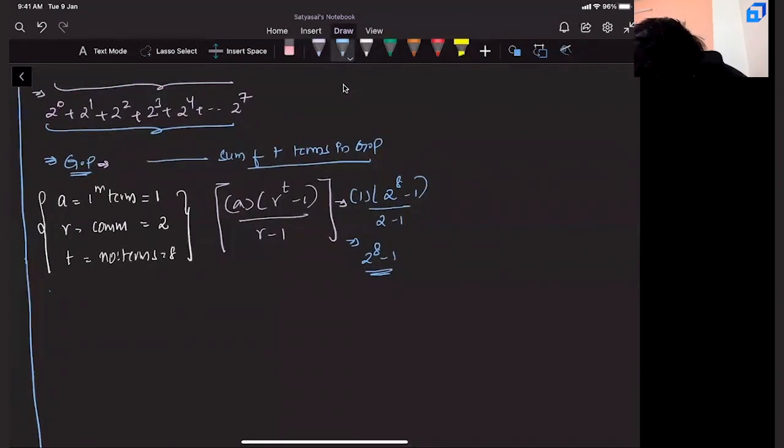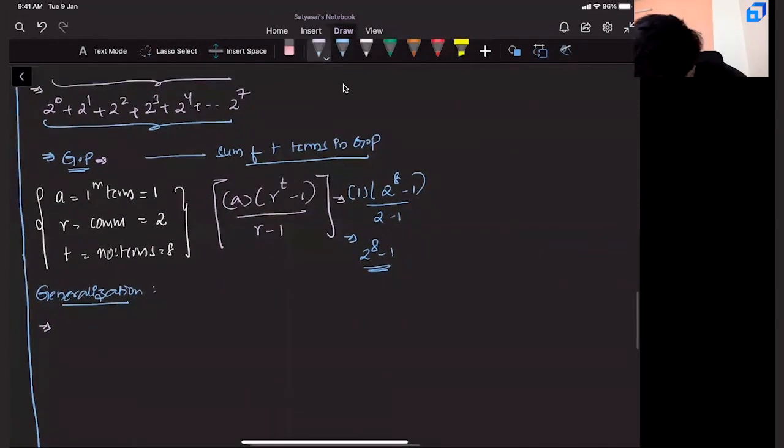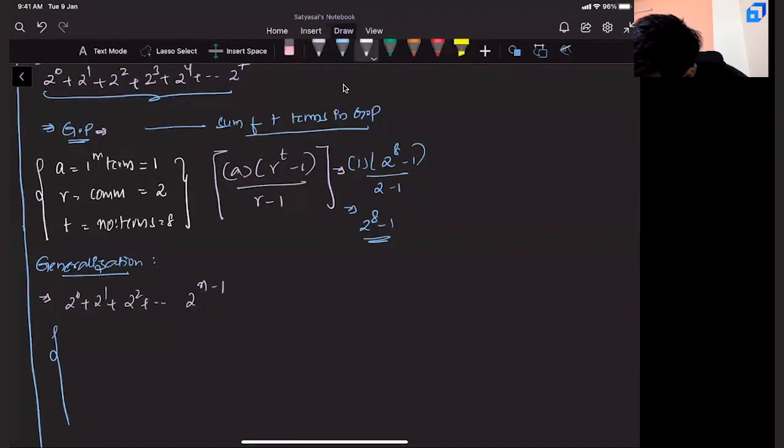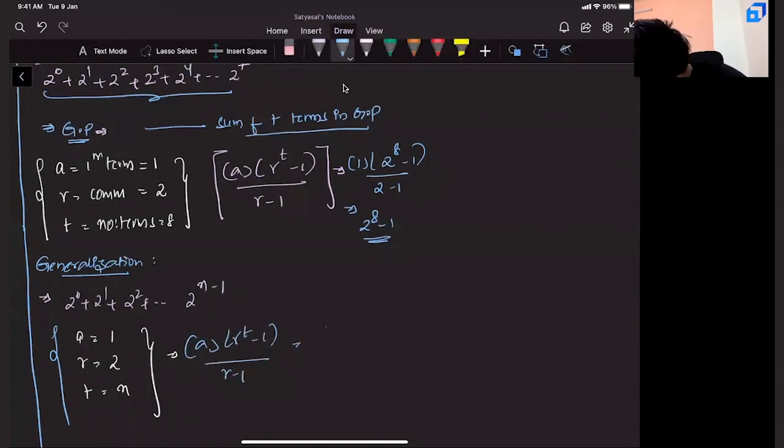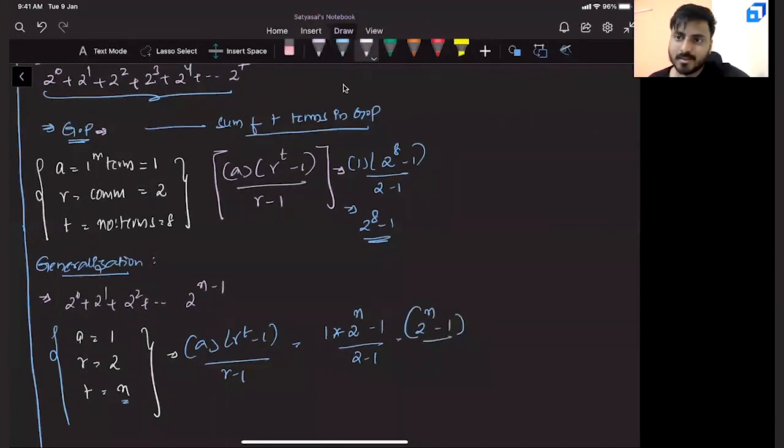So for a small generalization, if we do this for n terms, that is 2 power 0 plus 2 power 1 plus 2 square, and so on up to 2 power n minus 1. In this case, once again, a value is 1, r value is 2, but the total number of terms are n. So if we apply the formula, this becomes 1 into 2 power, how many terms are there? n. 2 power n minus 1 by 2 minus 1. That is 2 power n minus 1. A useful formula to remember.